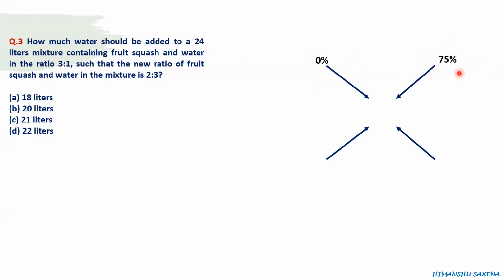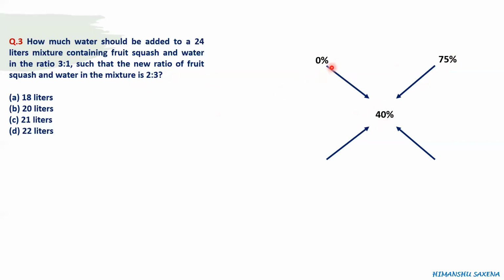So the 75% squash mixture is getting mixed with pure water, which means 0% squash, and it results in a mixture in which squash to water is 2:3, which means 2 divided by 5 or 40%. So the resultant third mixture is 40% squash, right? So 2:3 is 40% squash.